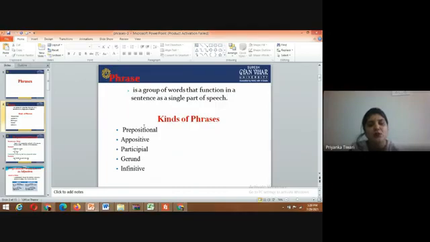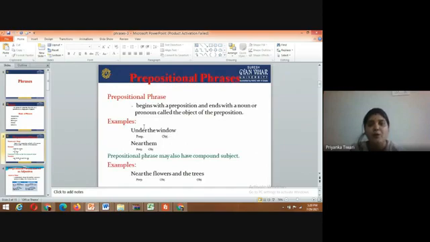If we talk about kinds of phrases, they are prepositional, appositive, participle, gerund, and infinitive. Prepositional phrases begin with a preposition and end with a noun or pronoun called the object of the preposition.